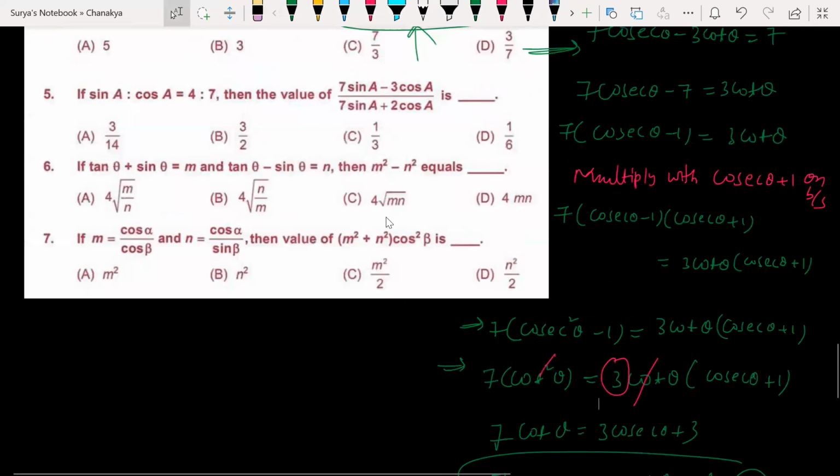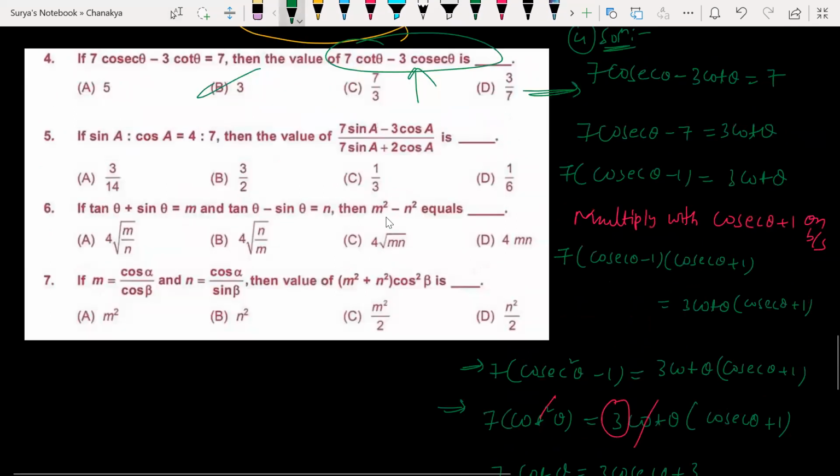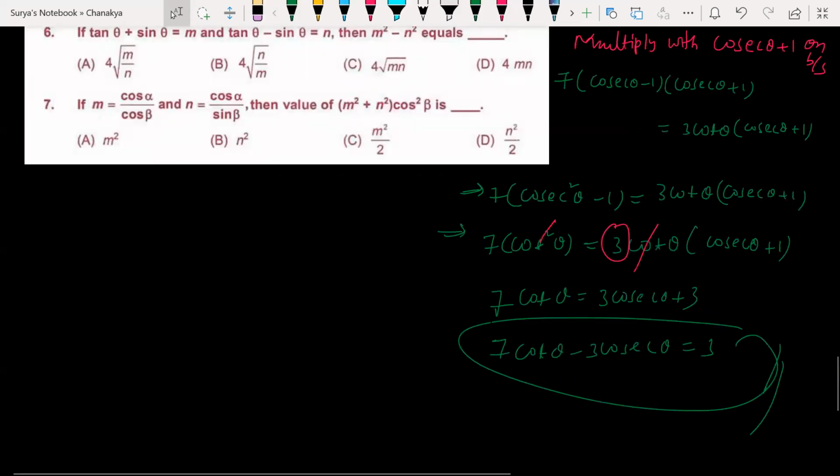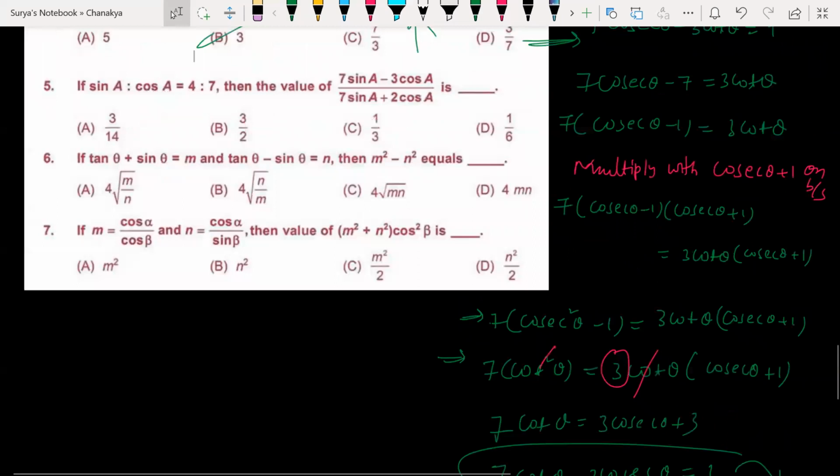Option B is correct. Look at this. Yes or no, children? Children, tell me yes or no. Yes, sir. Very simple actually. Any doubts here? Tell me. No, sir. Fifth one. Guys, before writing fifth one, how many of you know component and dividend rule?